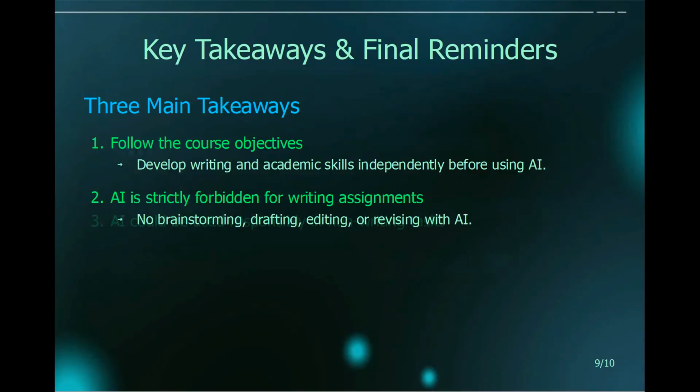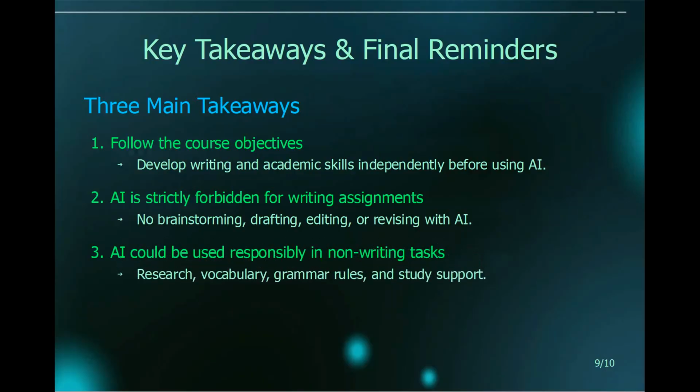Lastly, although AI tools should not be used for writing assignments, it may be possible to use AI tools responsibly in non-writing tasks. One way we have seen for doing this is that AI tools can be used to find information.